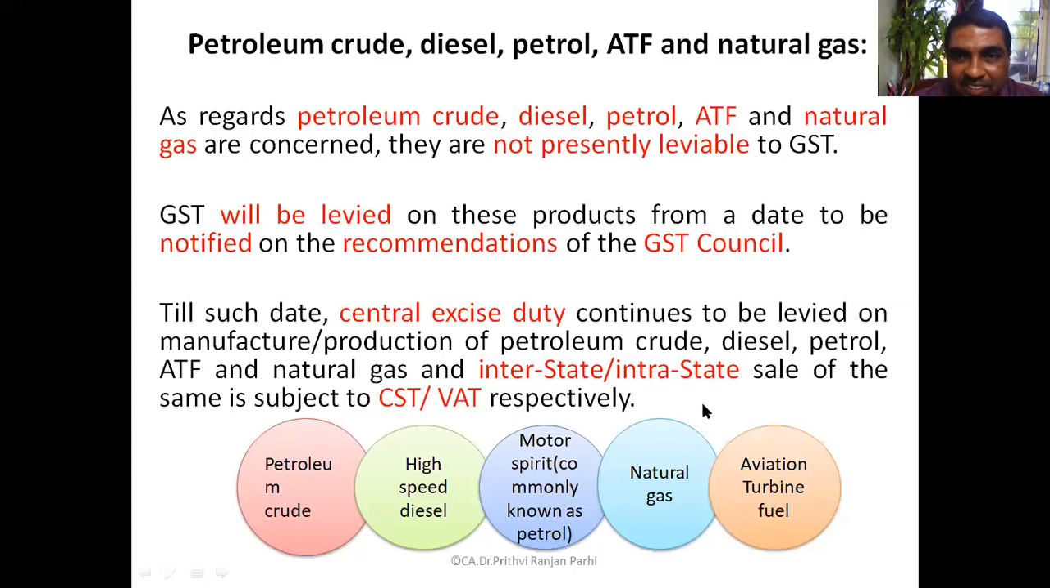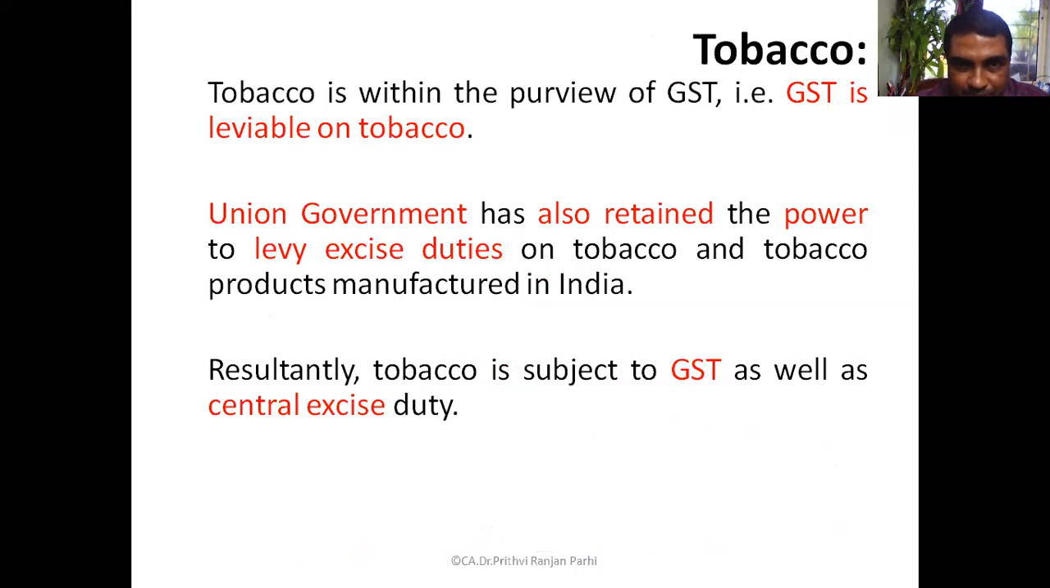So these are the taxes instead of GST levied on alcoholic products. Tobacco is another item. A different kind of treatment is given in GST law. GST is leviable on tobacco. Tobacco is subject to GST. However, the Union government has also retained the power to levy excise duty. So tobacco is such an item on which GST is levied plus excise duty is also levied.